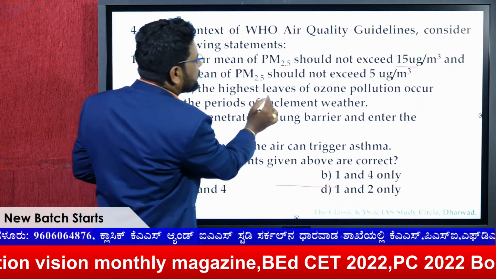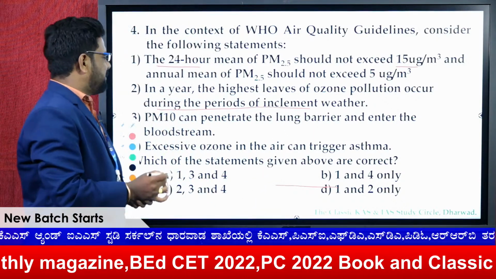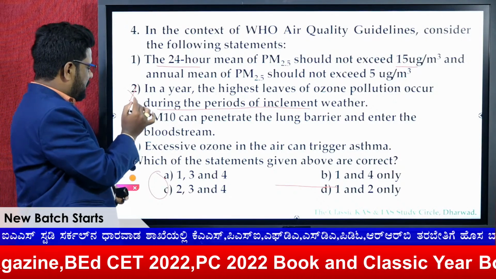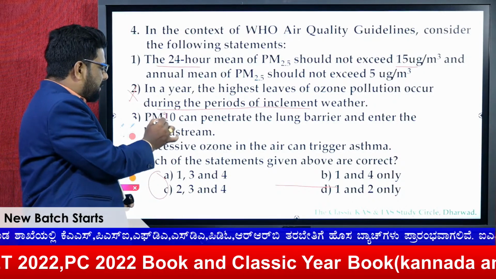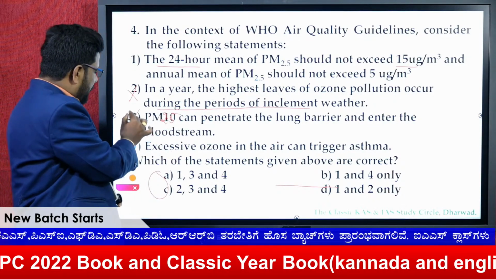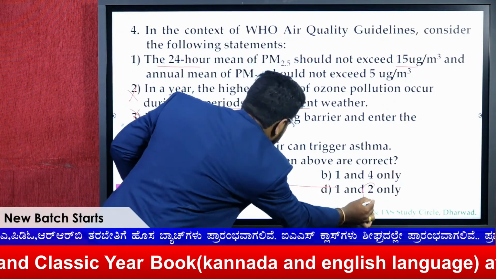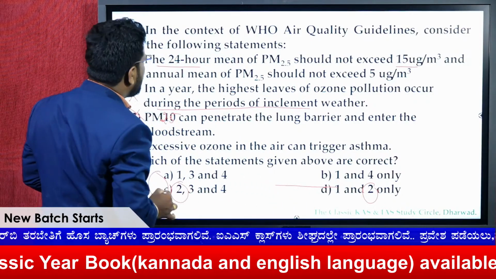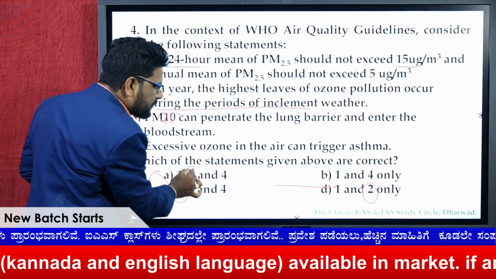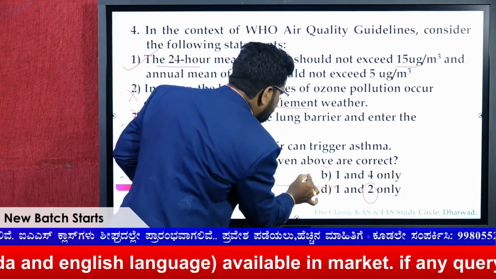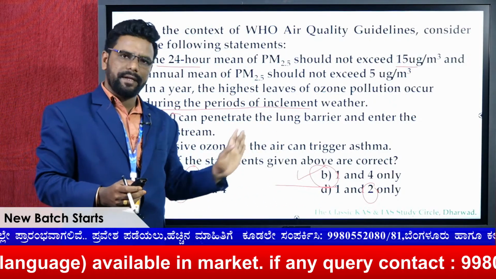In a year, the highest levels of ozone pollution occur during the periods of, this cannot be the one. The PM 10, as I told you, the PM 2.5, right? It's not 10, therefore 3 cannot be. And if you remove the option 2, and as I told you, the 1 is right and the 3 is also not my answer, and the remaining option would be B. So therefore, for question 4, the answer would be B here.